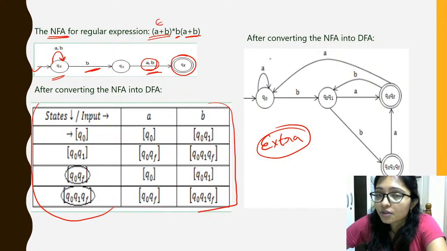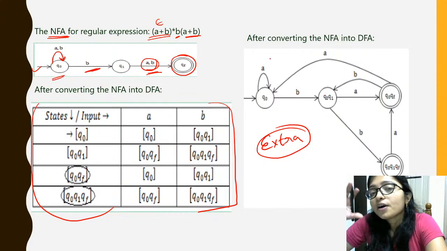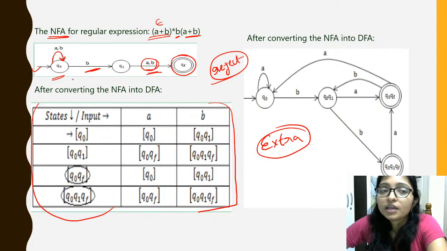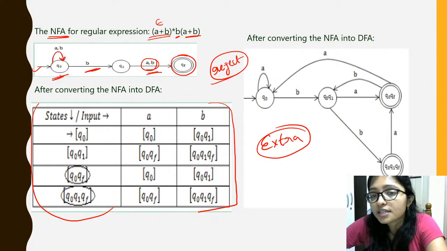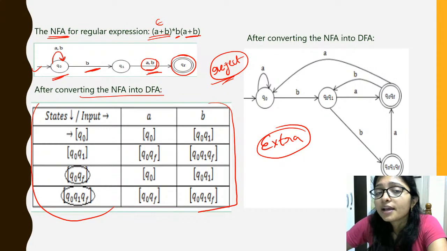We want to take the reject state also. We are considering the reject string also in the DFA. In the NFA we are not considering the reject string, but here we have to consider the reject string also, right? That's why some extra state is required. So this is the way to convert from NFA to DFA.